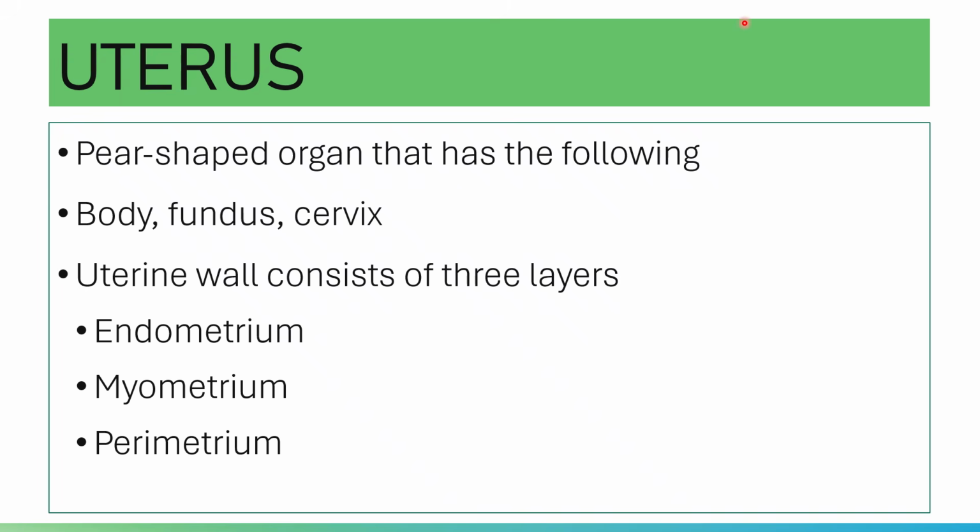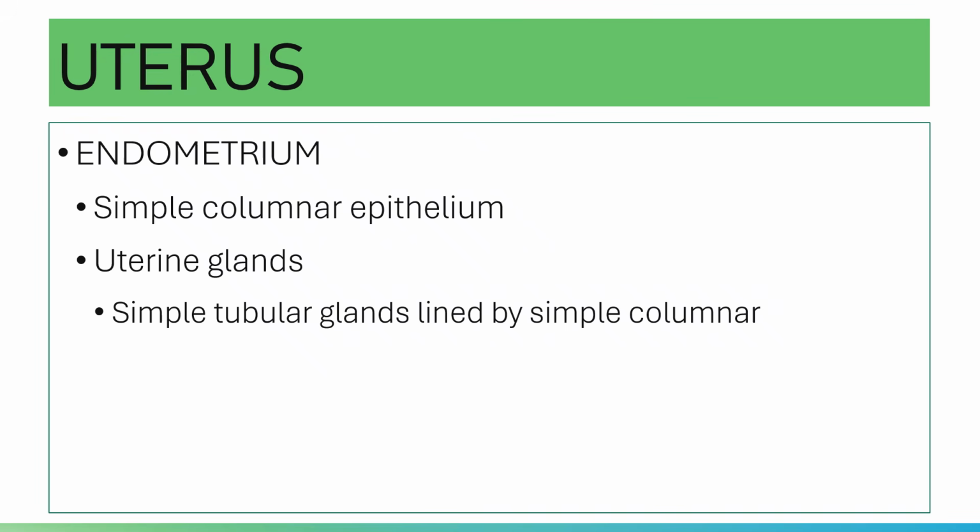Please note that the canal of your cervix opens into the uterine cavity through your internal os, and into the vagina through the external os. Your uterine wall consists of three layers: your endometrium, your myometrium, and your perimetrium accordingly.